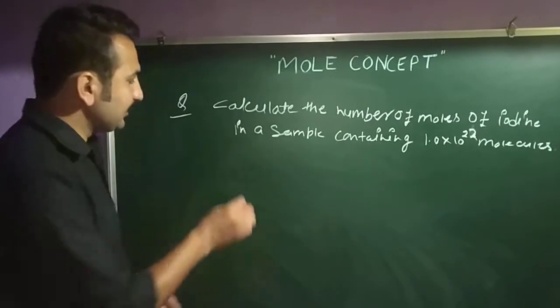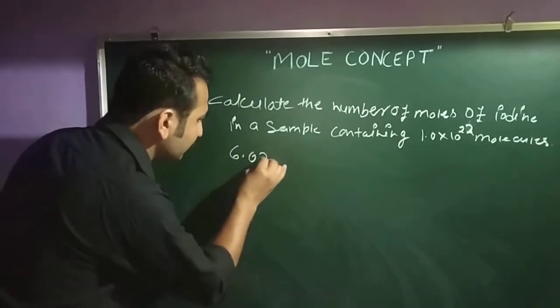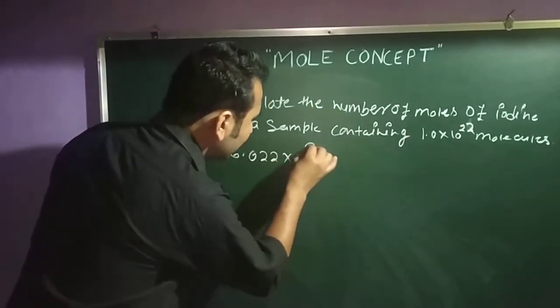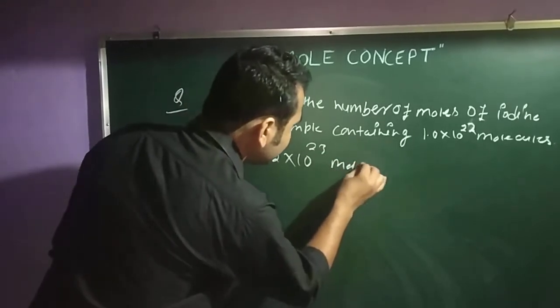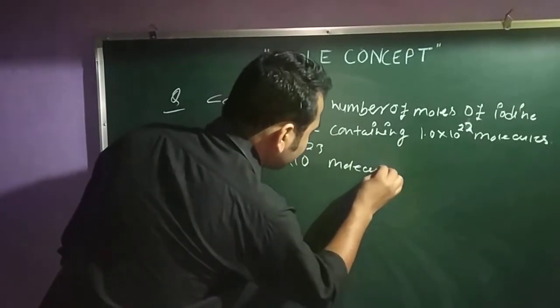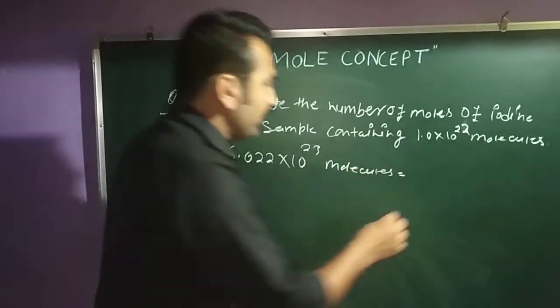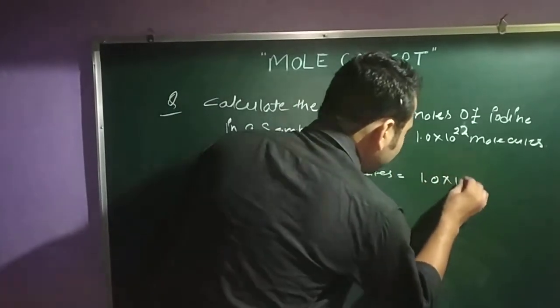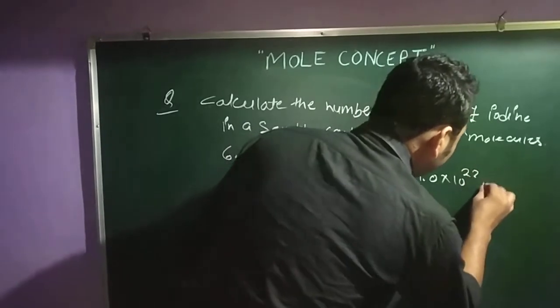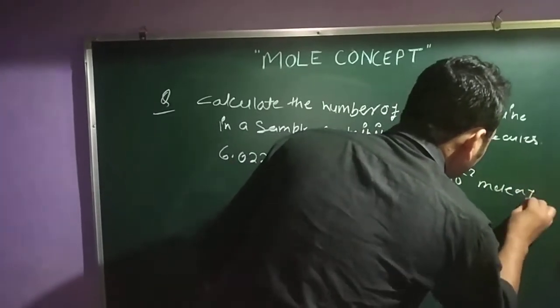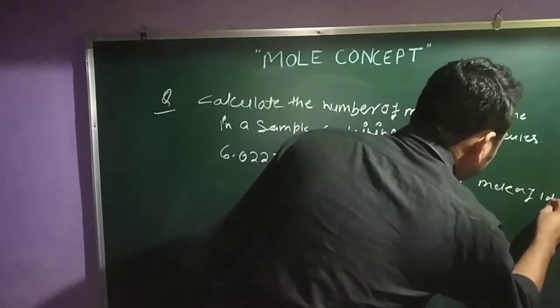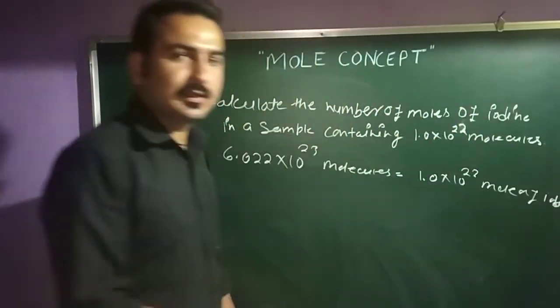So we know that 6.022 into 10 to power 23 molecules are contained in 1 mole, so 1.0 into 10 to power 22 molecules is how many moles of iodine?